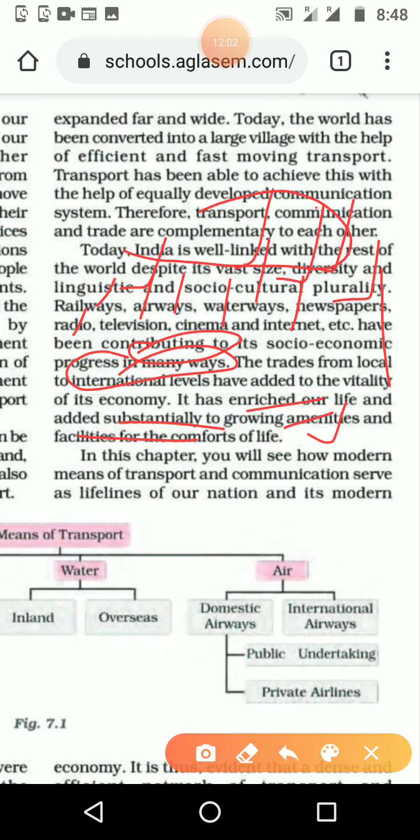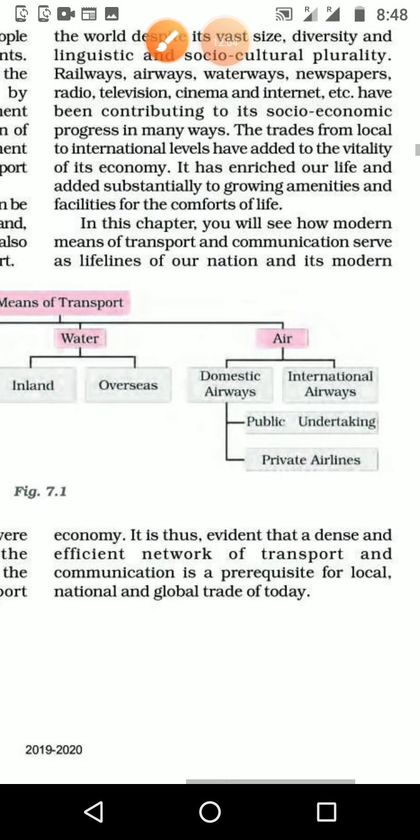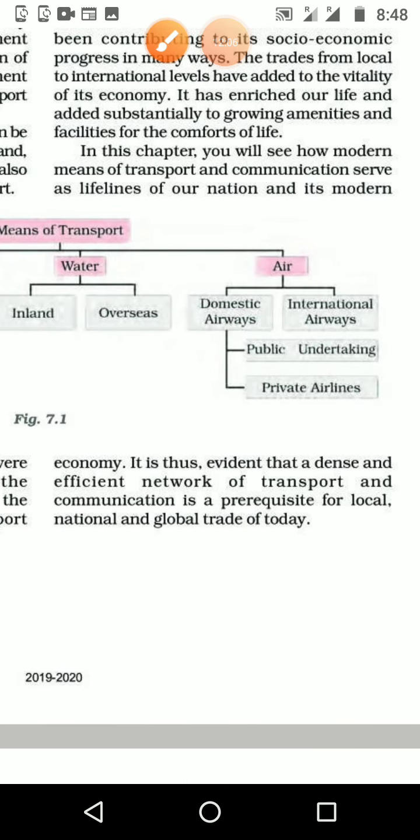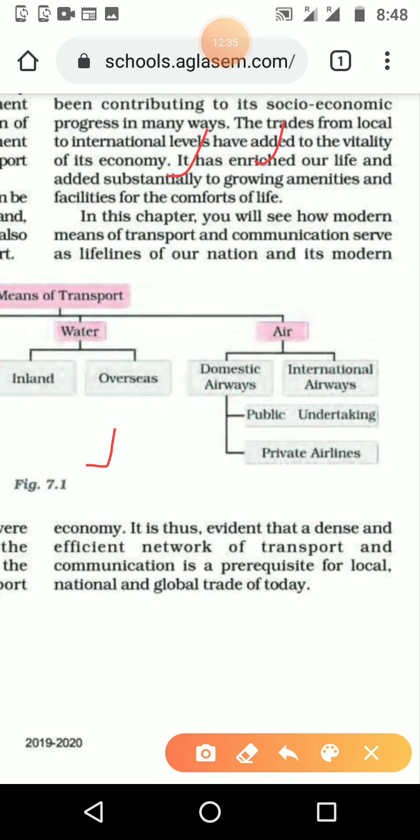And in this chapter you will see how modern means of transportation and communication serve as the lifeline of our nation and its modern economy. How transportation and communication, even trade, play a major role in the development of the economy of the country. It is thus evident that a dense and efficient network of transport and communication is a prerequisite for all local, national and global trade of today.